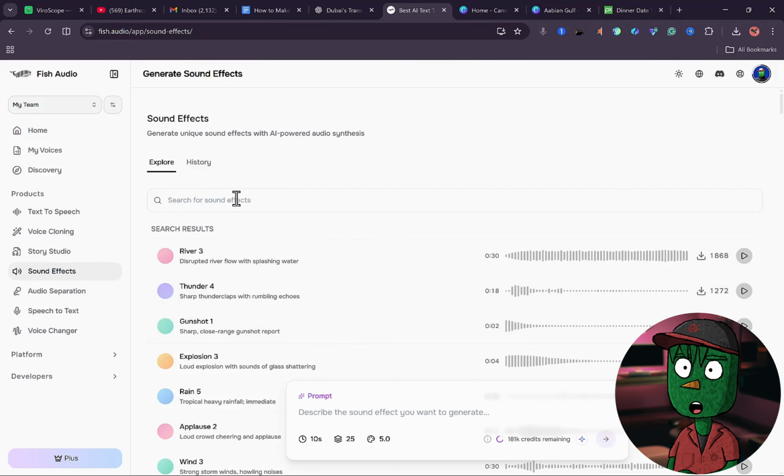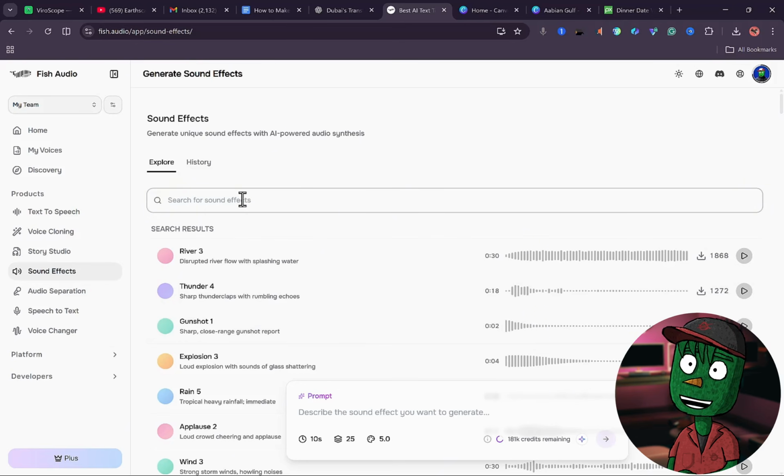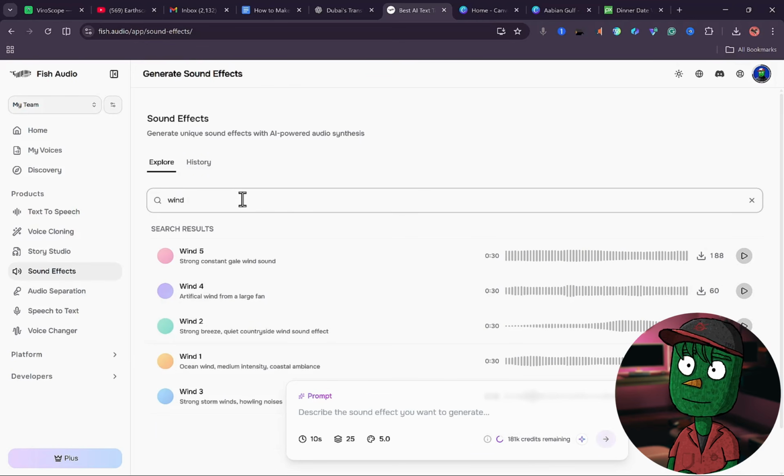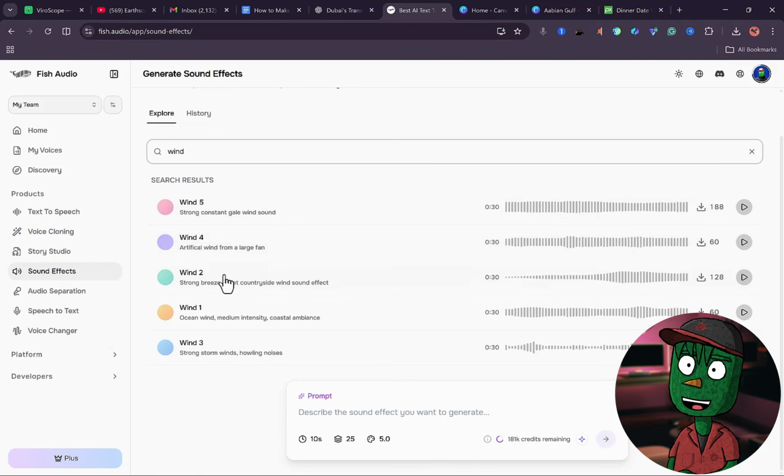So the first sound effect I want is wind. So I'm going to search for wind and just click on enter. Then we're going to see 5 different variations. So just go through them and pick the one that is good for you or better for you. Right, so let's say I'm going to be going with this one here.